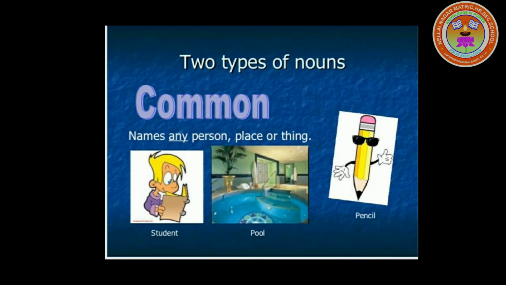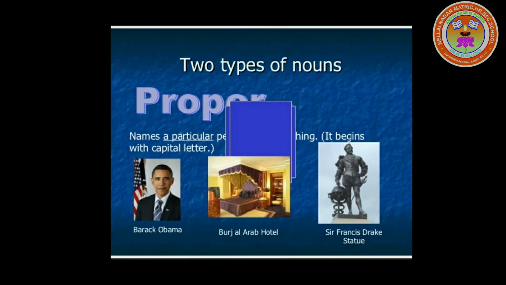You have two types of nouns. One is common, which names any person, place or thing. In common nouns we place words like student, pool, pencil. Next comes proper noun. Here, we name a particular person or thing, and it begins with a capital letter.